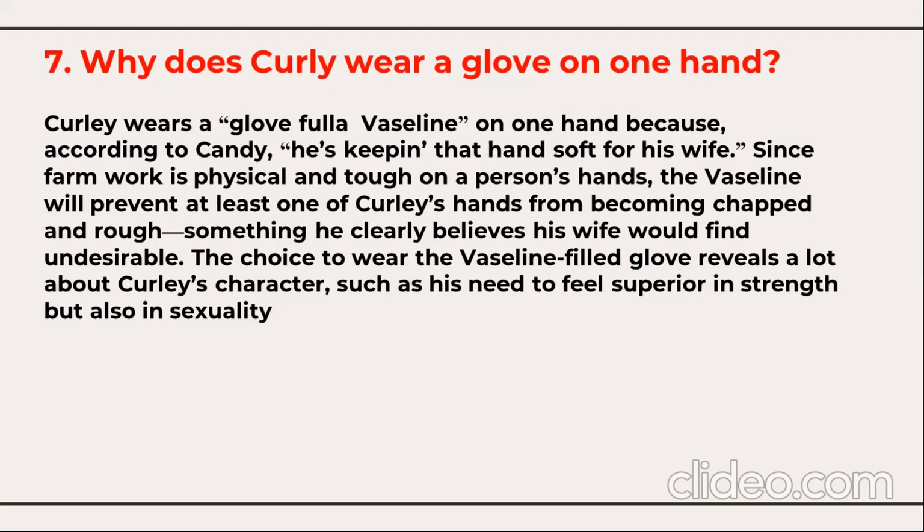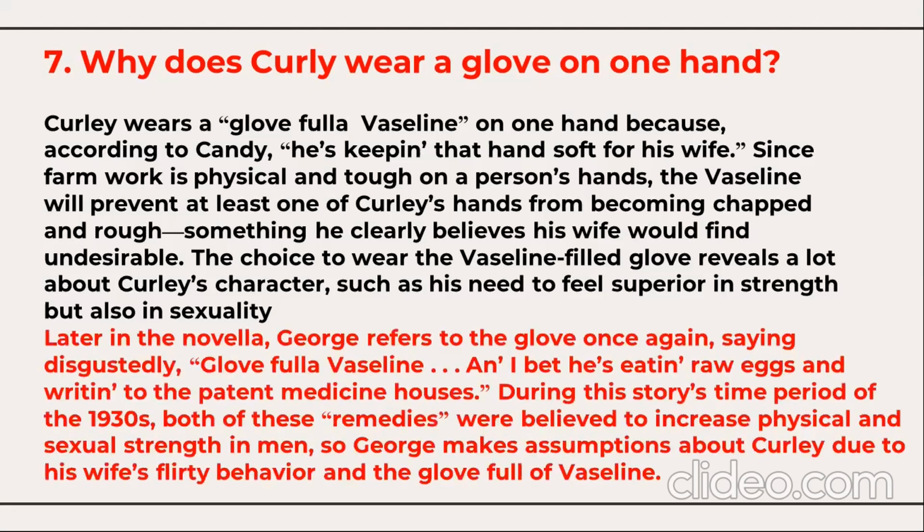The choice to wear the Vaseline-filled glove reveals a lot about Curly's character, such as his need to feel superior in strength but also in sexuality. Later in the novella, George refers to the glove once again, saying disgustedly, "Glove full of Vaseline? Oh, I bet he's eating raw eggs and writing to the patent medicine houses."